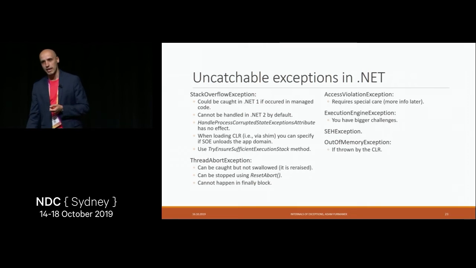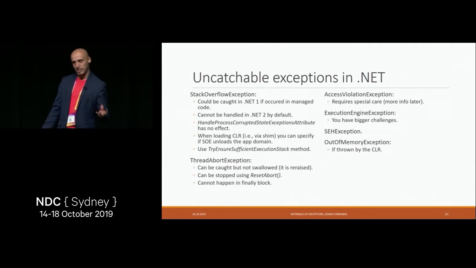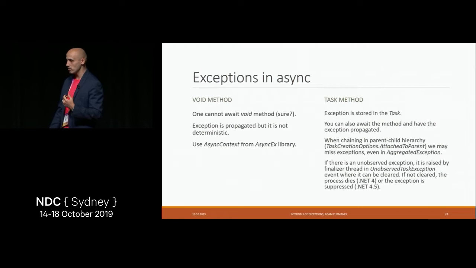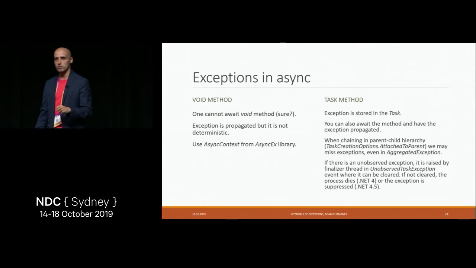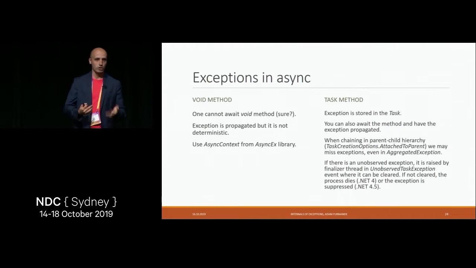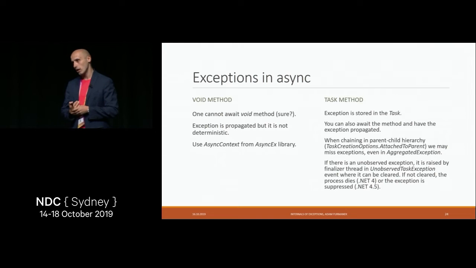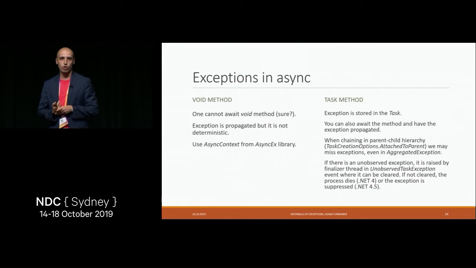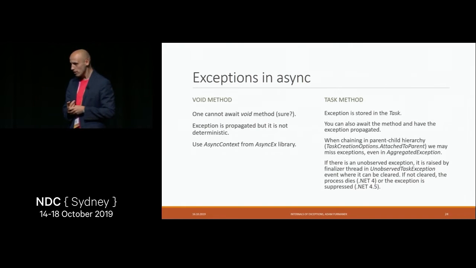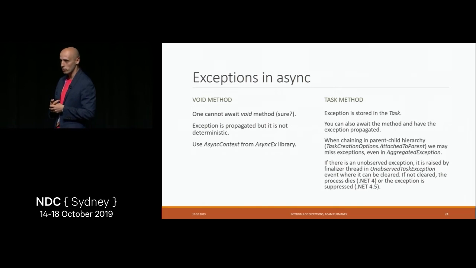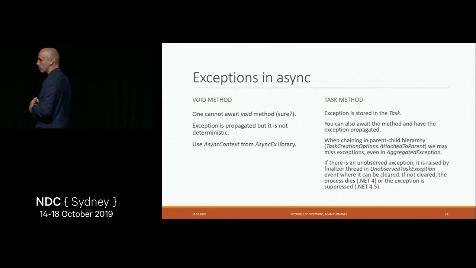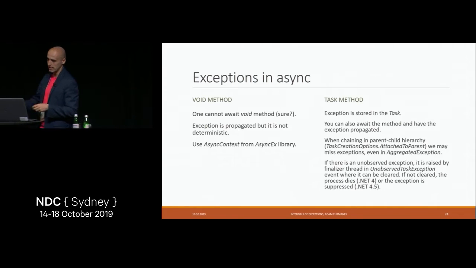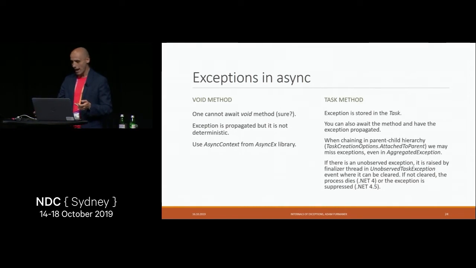So now the thing is, okay, if there are things which we cannot catch, can we at least tell when those things will be thrown? So when are those exceptions thrown? Obviously there is one simple scenario, which is you throw something, then exception is being thrown. But there are also exceptions thrown in so-called out-of-band manner. So those exceptions are being propagated outside of the normal flow of our application. And typical scenario when we do see those exceptions is when we play with async and await.